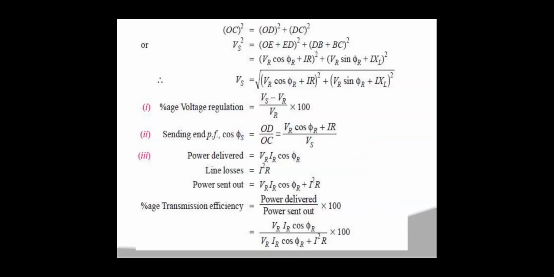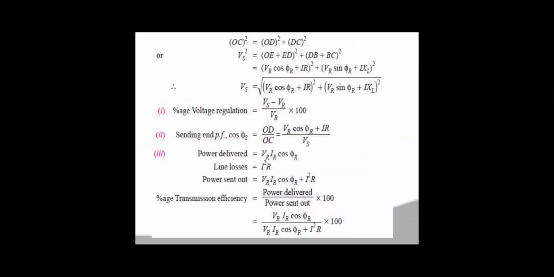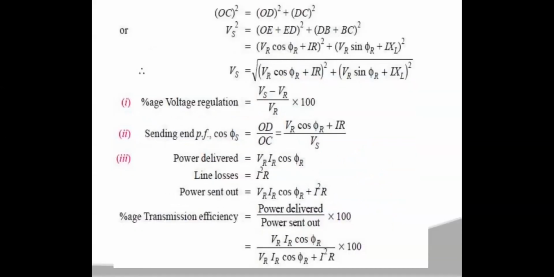Is there any doubt here? So this is the performance calculation of a short transmission line without using ABCD parameters. That means this is the general calculation, as usual in network theory. In a similar way, you can calculate the performance and efficiency of a short transmission line. If you take ABCD parameters into account, then we can also calculate the efficiency and regulation. That will be discussed in coming slides.